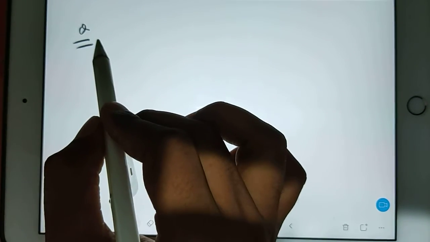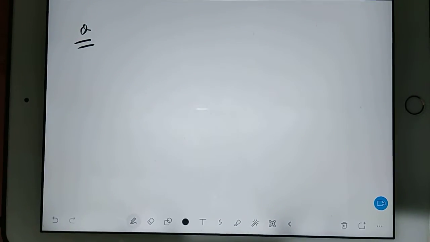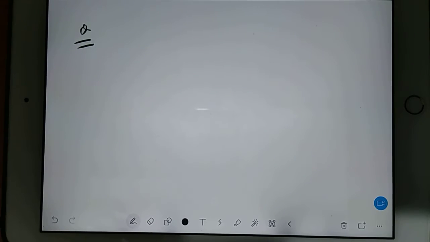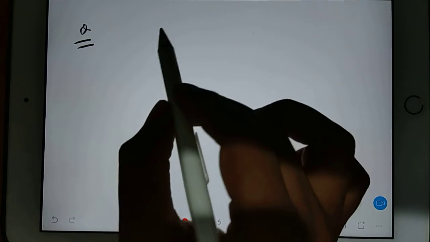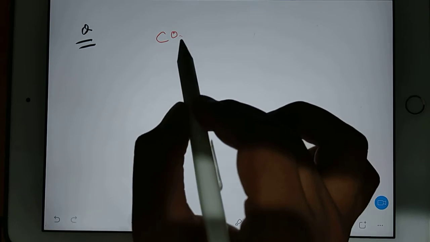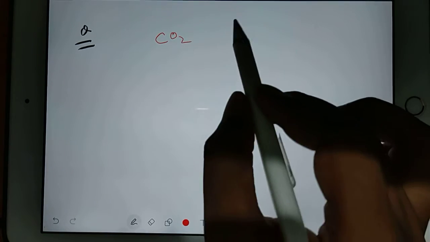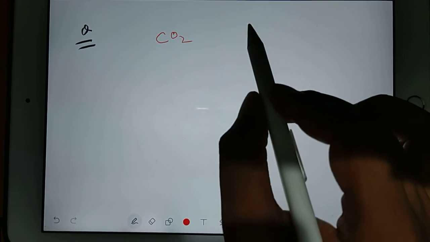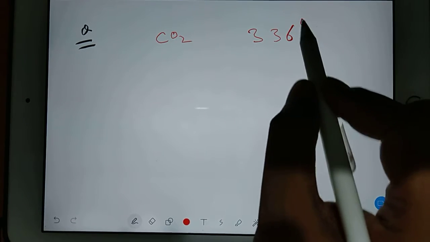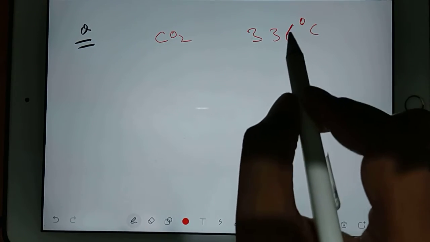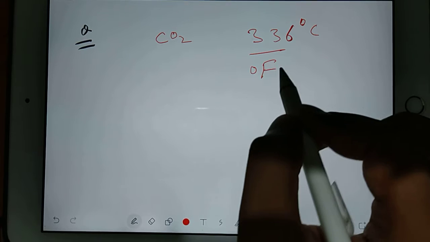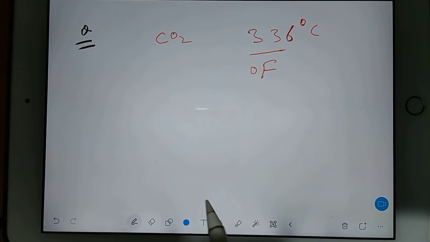The question is very simple. Suppose I am giving CO2 gas at a temperature of 336 degrees Celsius, and I want to know this temperature in degree Fahrenheit. So how can I find the temperature in degree Fahrenheit?